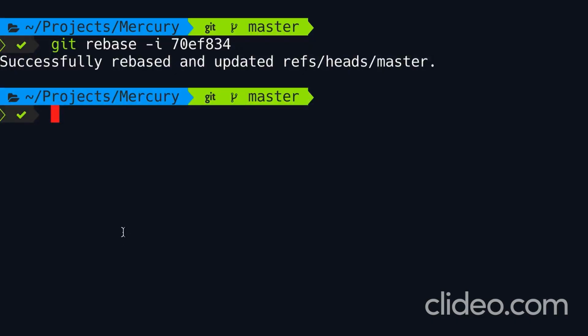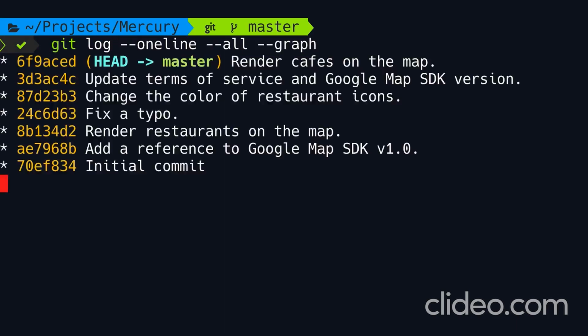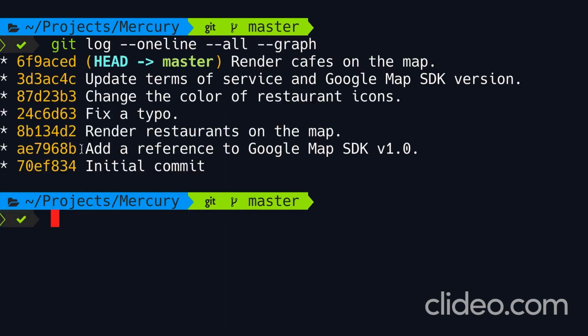Rebasing completed successfully. Now let's look at the log one more time. So first we add a reference to Google Map, and then we render restaurants on the map. This is much better, but we're not done yet. In the next lesson, I'm going to show you how to squash a few commits together.